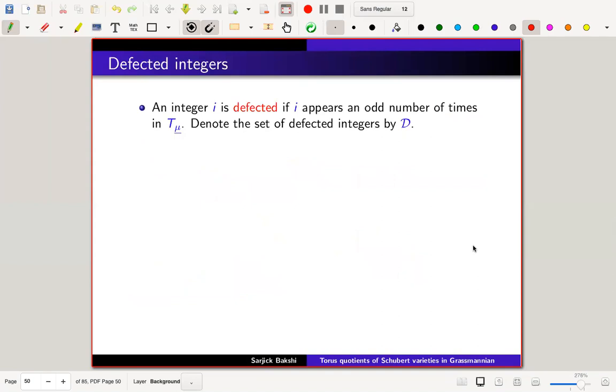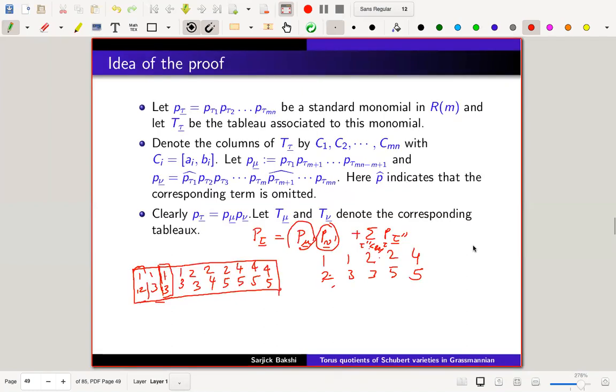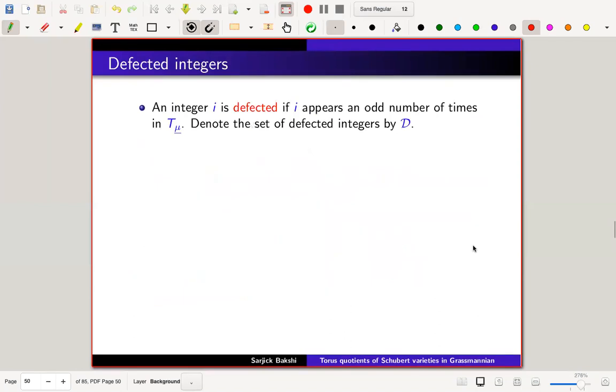So an integer will be called defected if it appears an odd number of times. For example, in the previous case, note that 2 and 4 are the defected integers. 2 has appeared 3 times and 4 has appeared once. And denote the set of defected integers by D. So these are all small lemmas, not very difficult to prove.